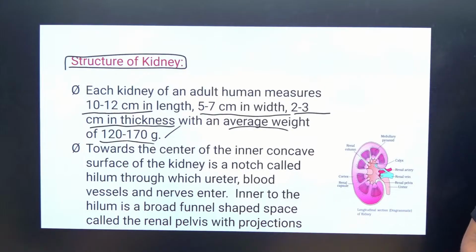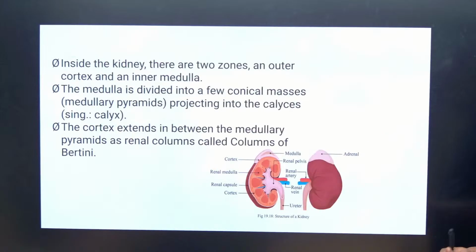Towards the center of the inner concave surface, the kidney has a notch called the hilum, through which the ureter, blood vessels and nerves enter. Blood vessels can enter or exit. Enter means artery, exit means vein. Inside the hilum is a broad funnel shaped space called the pelvis, with projections.